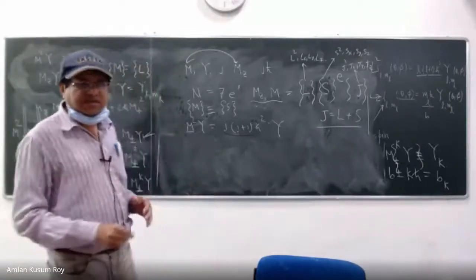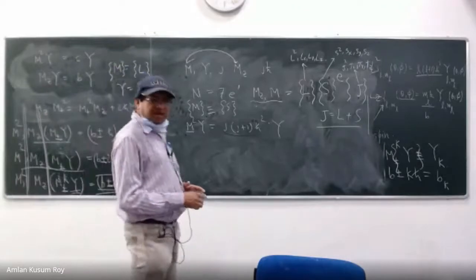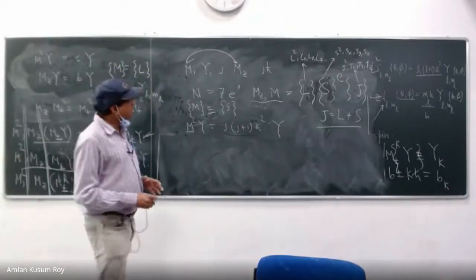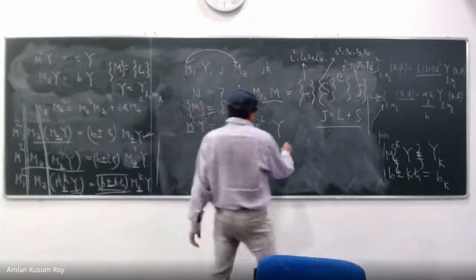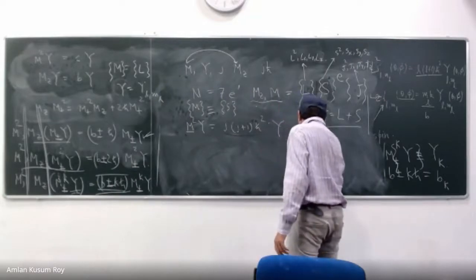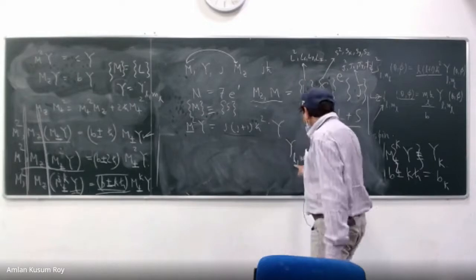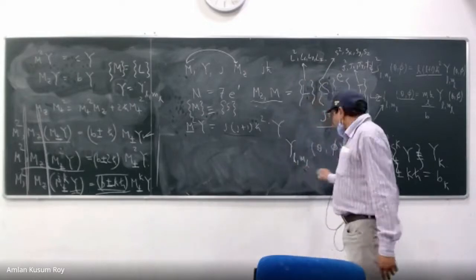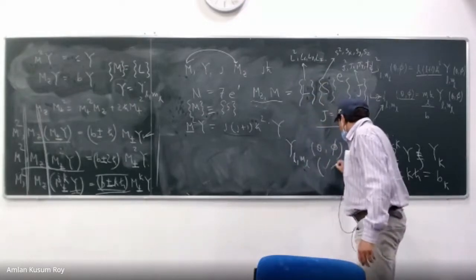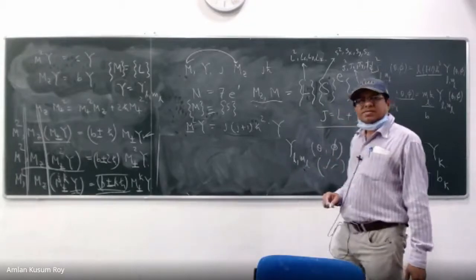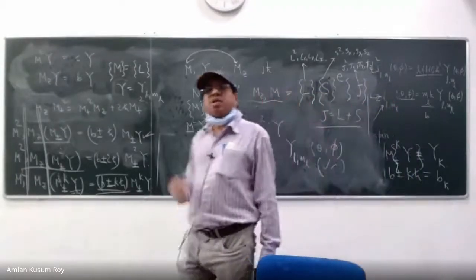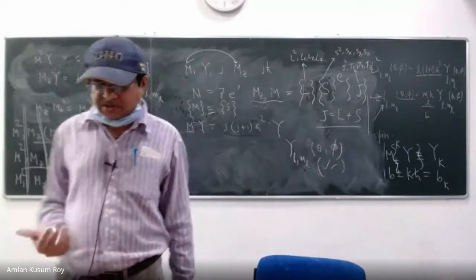But it is definitely not Y L ML theta phi. Similarly, if I write it for S MS, I need to write what I'm going to have here. That is not theta phi. There is something else. So we'll discuss it when the spin comes into our picture.